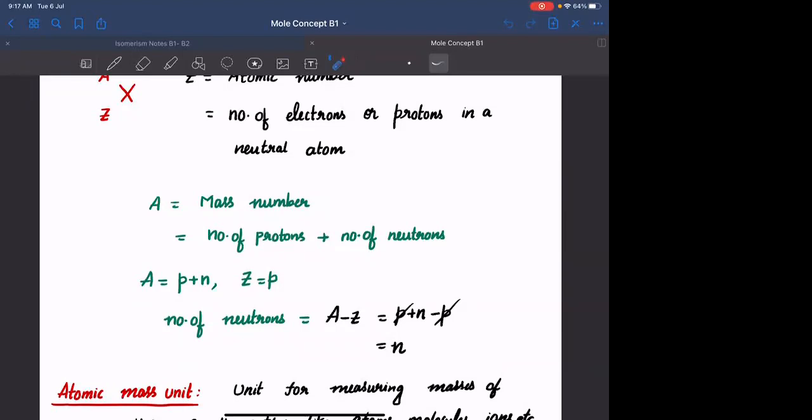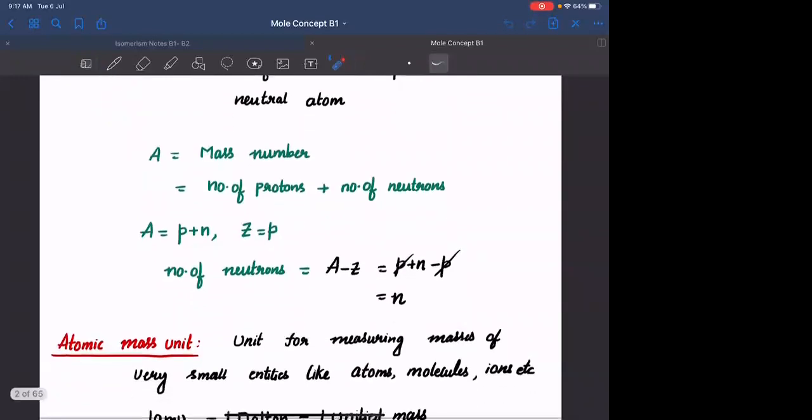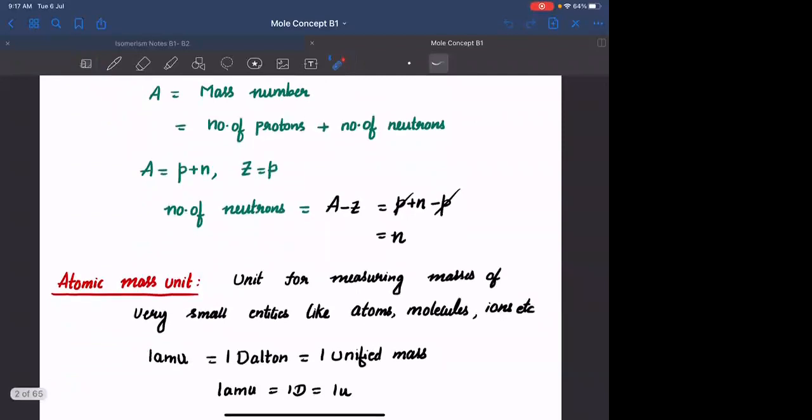Yeah. What is the purpose of AMU? It is the unit. What is AMU? Atomic mass unit. What is the purpose of it? It is the unit that is used to measure the masses of very, very small entities like atoms, molecules, and ions. Okay. Here it is written: atomic mass unit for measuring masses of very small entities like atoms, molecules, ions, etc. It is abbreviated as AMU, which is also called Dalton, which is also called unified mass. All of them mean the same. 1 AMU is equal to 1 Dalton is equal to 1 unified mass.